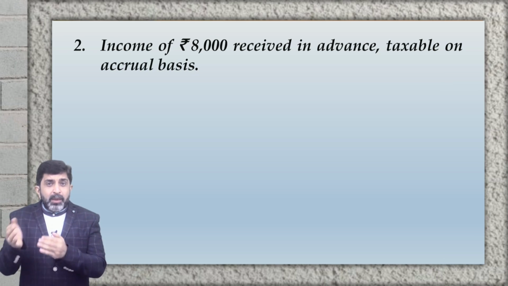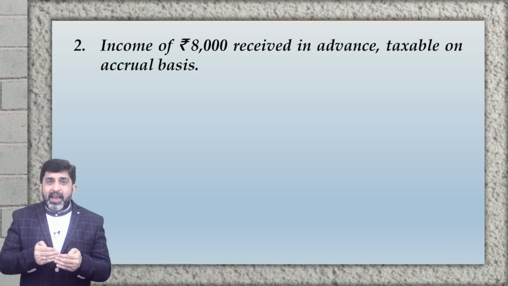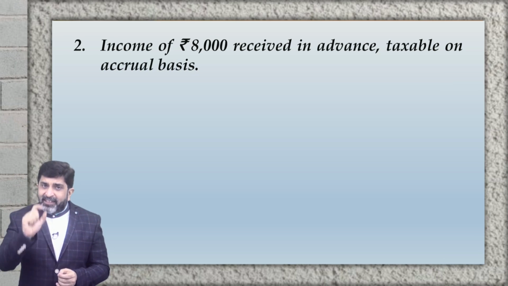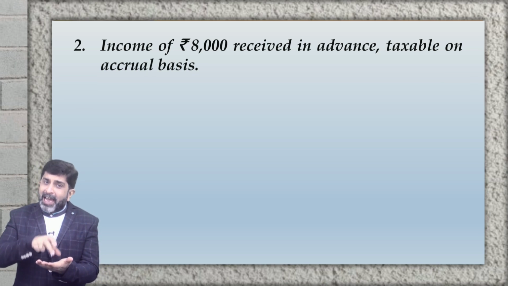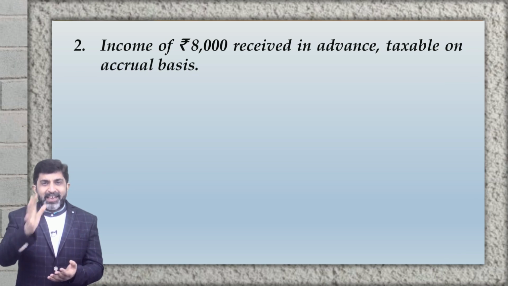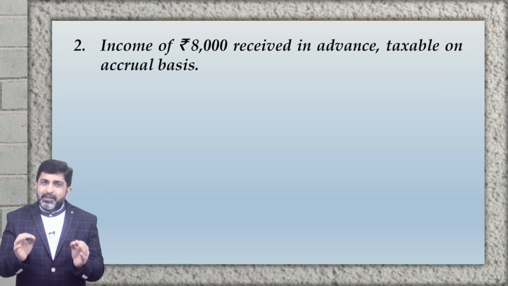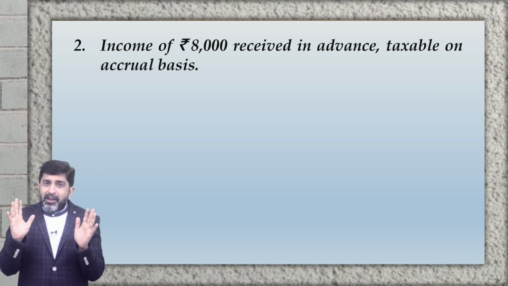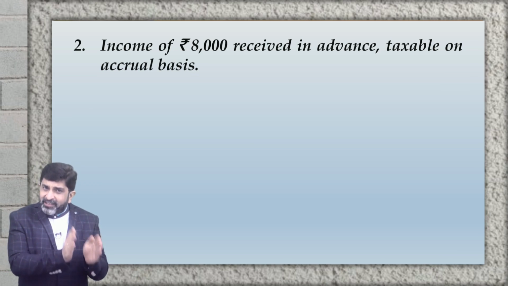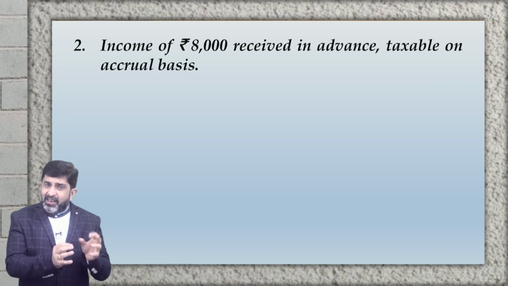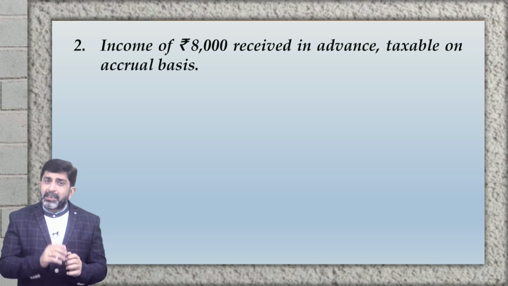As a result, because it has already been received as an advance, even the taxing authorities would consider the tax base of a liability amounting to rupees 8,000. In a simple way, you can also analyze it this way: revenues are always recognized on accrual basis.